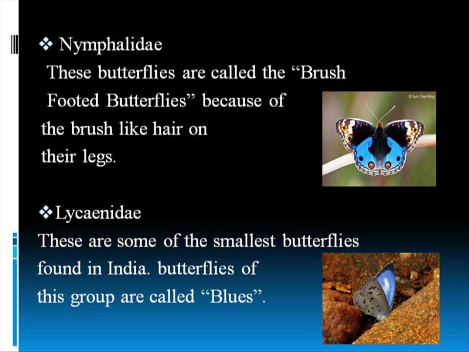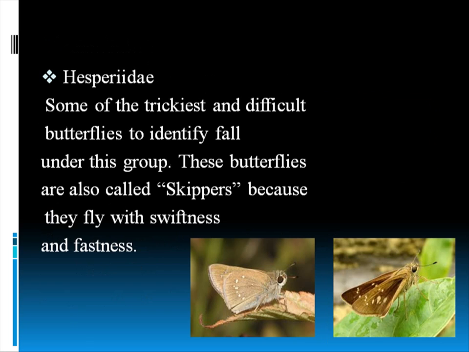Then Lycaenidae. These are the smallest butterflies found in India. They are mostly the size of the tip of a human thumb. The example you are seeing is the common hedge blue. When these butterflies unfold their wings, the upper side of the wing is mostly blue in color, but not always blue. And they are very similar when they close their wings. The spots on the undersides are the most important factor that helps us identify them.